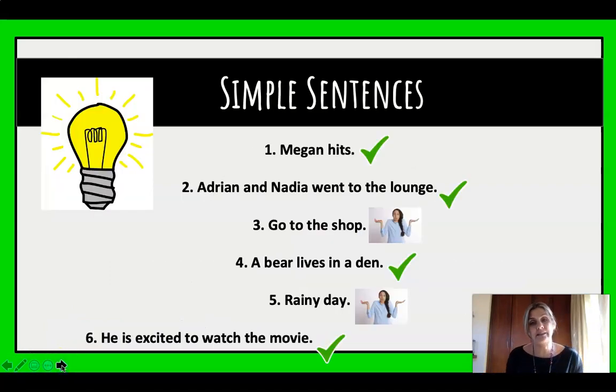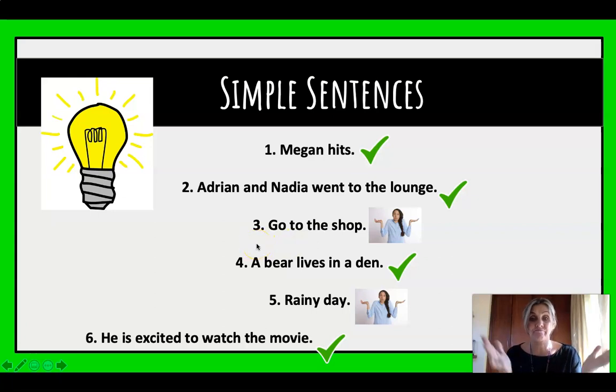Right, so look at these simple sentences. Can you see and agree with me with the ticks? So number 1, Megan hits. It's got a subject and a verb. So a good sentence. Would we like to know more about what she's hitting? Probably, but on its own, it is absolutely fine. We just hope that she's hitting a ball with a bat and not something else. Number 2, Adrian and Nadia went to the lounge. It is a complete sentence. It's independent. You see it's got 2 subjects there, Adrian and Nadia, and went to the lounge is your predicate. Complete sentence. It's independent. It doesn't need any help.